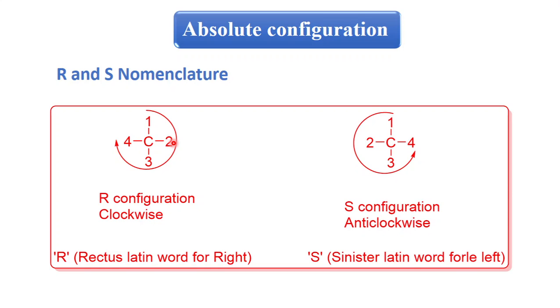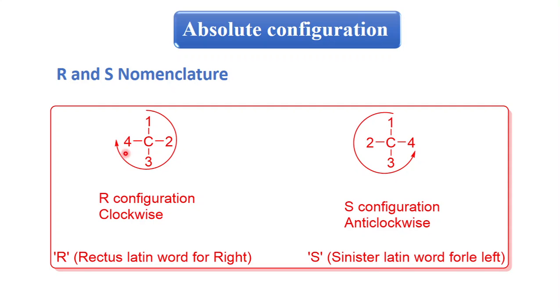So first is the highest priority, then second, third, fourth. You have only 4 groups, so you give only 4 priorities. First is the highest priority, and fourth is the lowest. Then you ignore the 4th priority group.